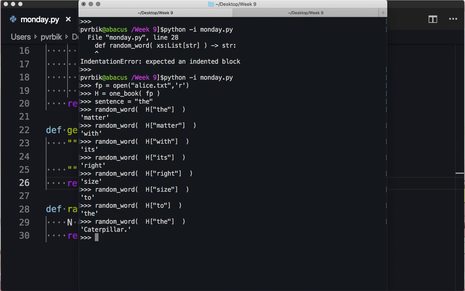Yeah. Okay, so I have generated a gibberish Alice in Wonderland sounding sentence, right? The matter with its right size to the caterpillar. It's gibberish, but it sounds like something Lewis Carroll could have written.